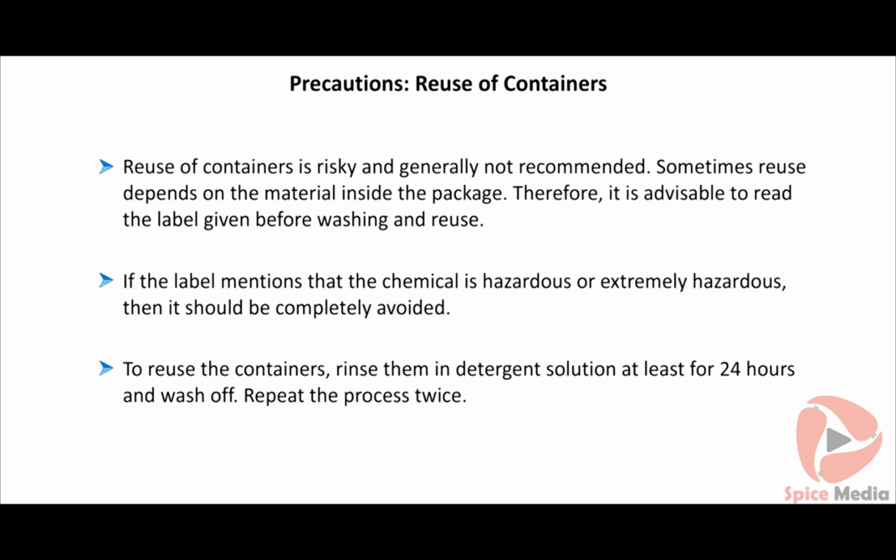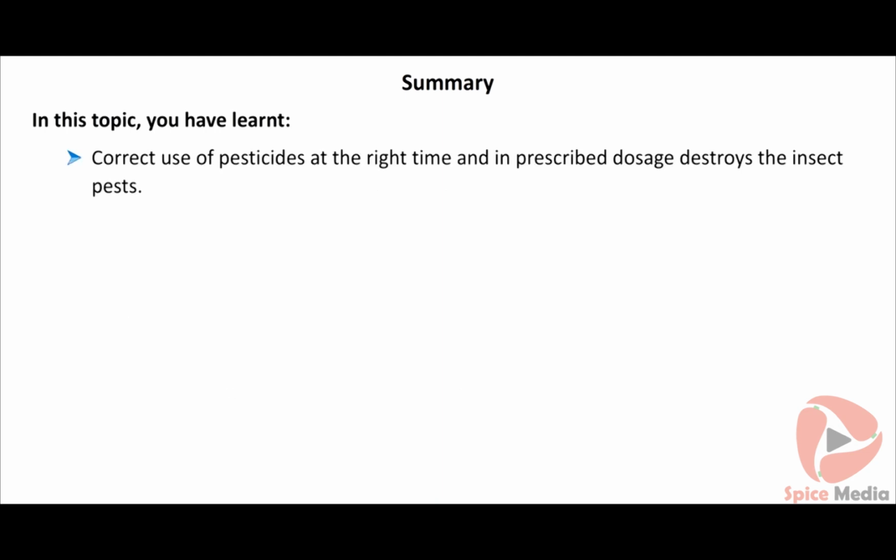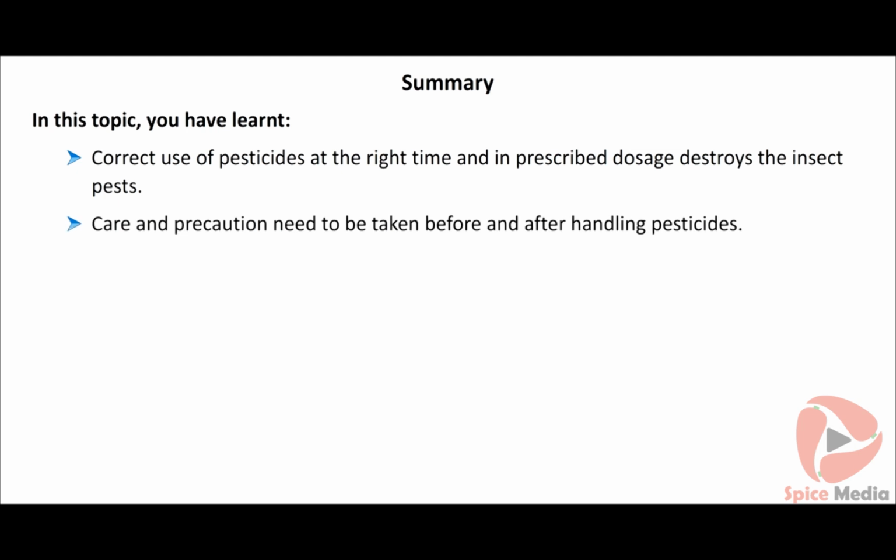To reuse the containers, rinse them in detergent solution at least for 24 hours and wash off. Repeat the process twice. In this topic, you have learned correct use of pesticides at right time and in prescribed dosage destroys the insect pests. Care and precaution need to be taken before and after handling pesticides.